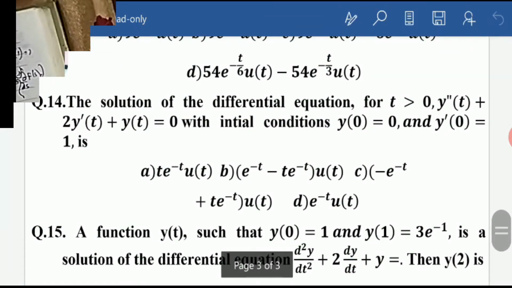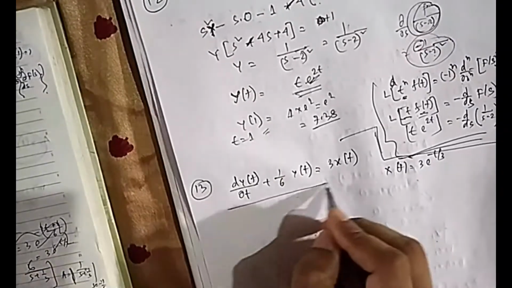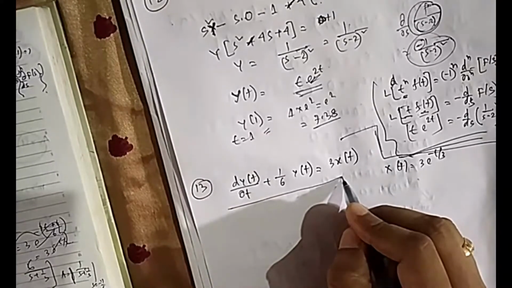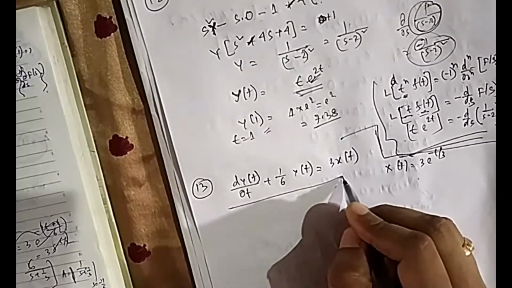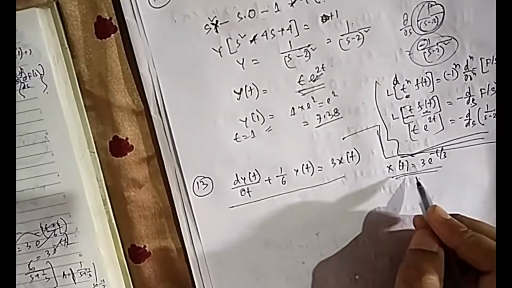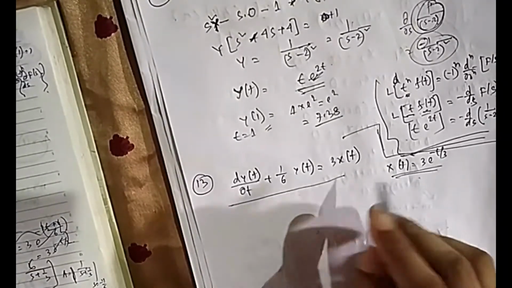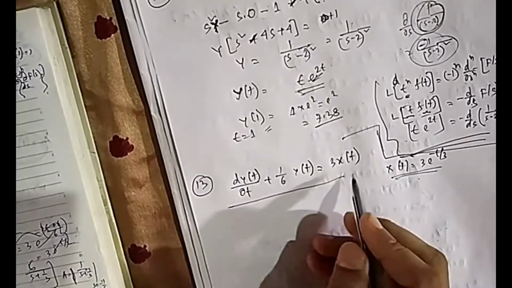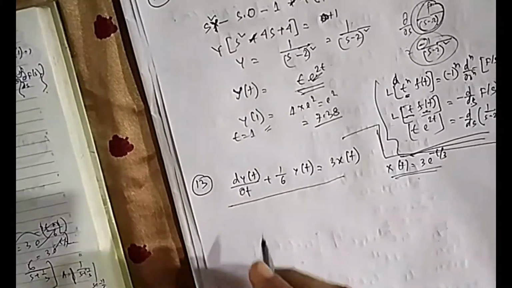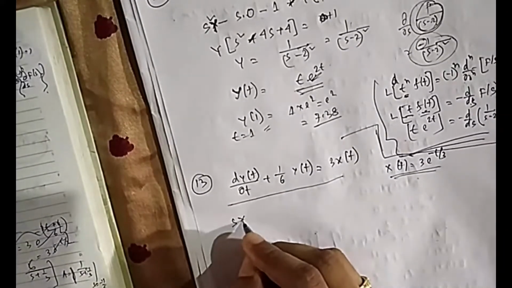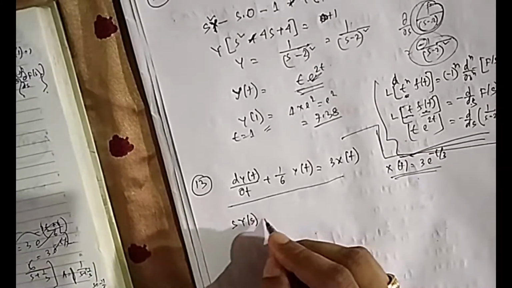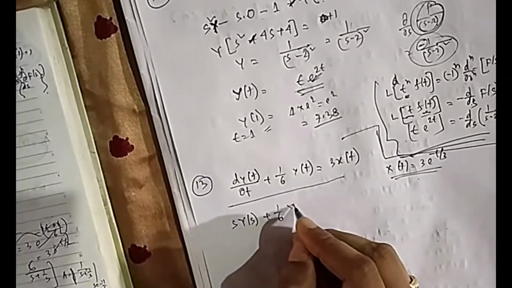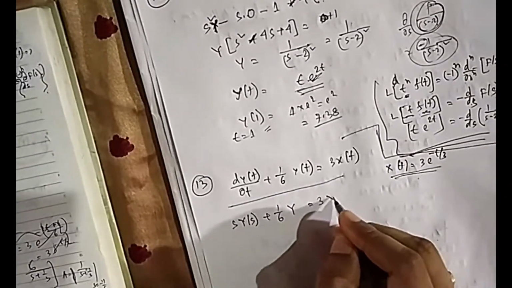Okay then, let's solve. They have given this differential equation. Consider a causal LTI system characterized by this differential equation, and the response of the system to the input this. So causal system means all the initial conditions prior to 0 will be negligible, 0. So the initial conditions are all 0. So you can directly put the Laplace here. So if you put Laplace, that will be s Y(s), initial condition is 0, plus 1 by 6 Y, and then 3X.